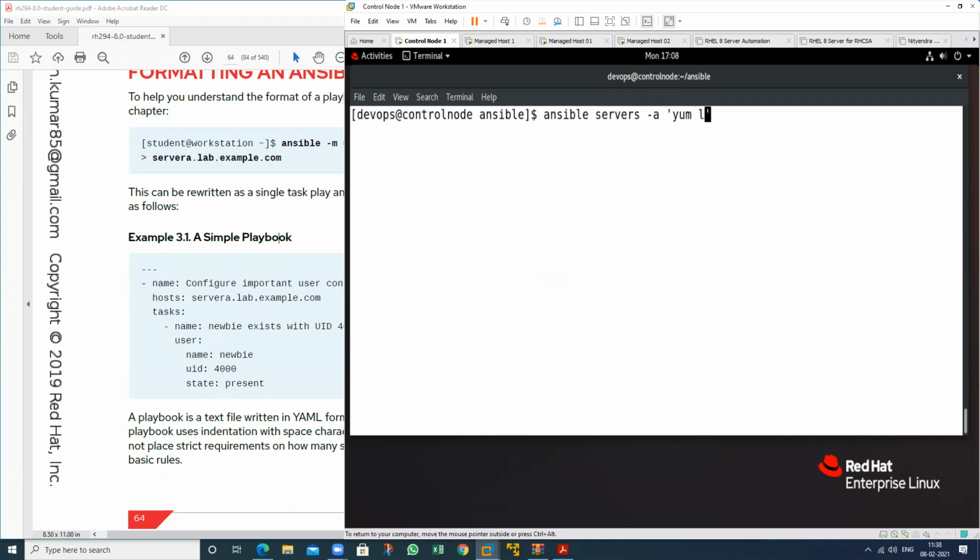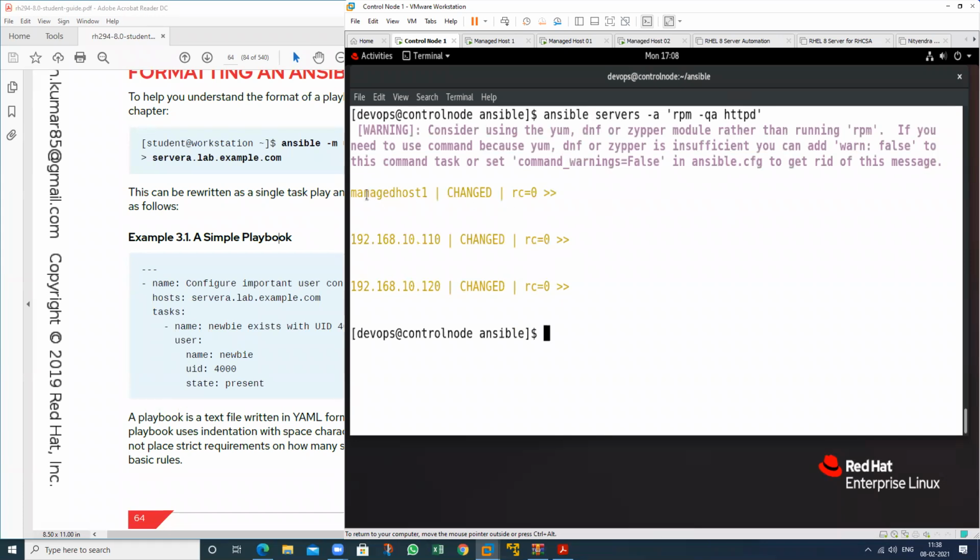Yum list httpd, or we can also use the rpm command, rpm -qa httpd. So this command will perform on that. See here, rc code 0.